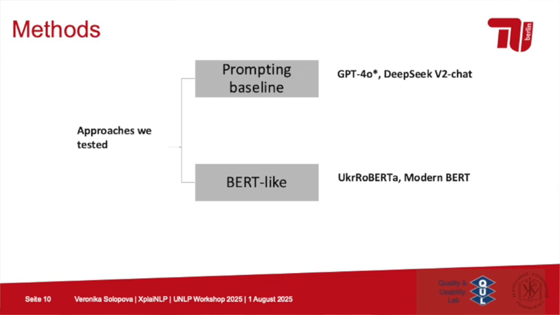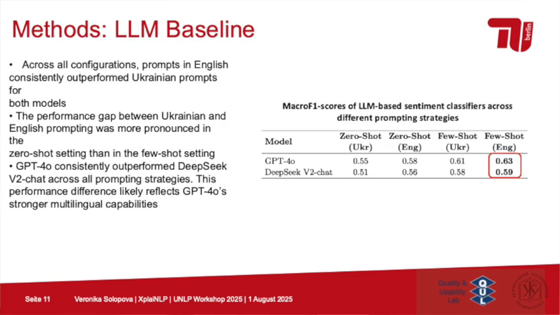And then we used BERT family models like RoBERTa and ModernBERT. RoBERTa is trained on Ukrainian data specifically. I think it was presented in one of the previous UNLP years. And ModernBERT is also an update of BERT from, I think, this year.